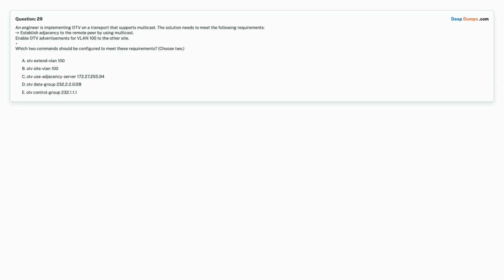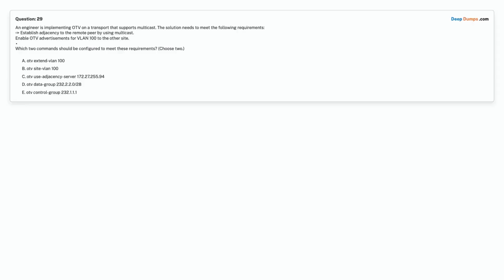Question 29. An engineer is implementing OTV on a transport that supports multicast. The solution needs to meet the following requirements. Establish adjacency to the remote peer by using multicast. Enable OTV advertisements for VLAN 100 to the other site. Which two commands should be configured to meet these requirements?